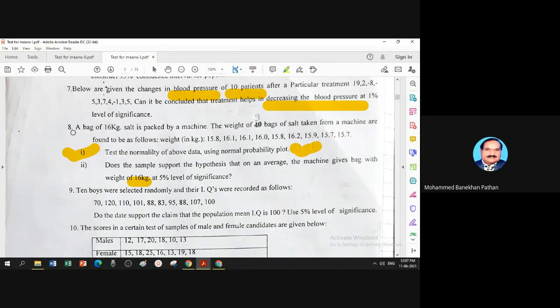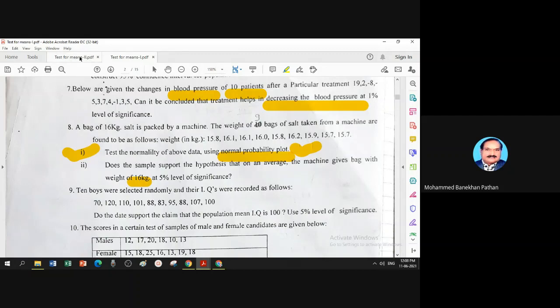So the first part in question 8 is to verify whether this sample is coming from a normal distribution or not. How to do that? There is a procedure by plotting a probability plot, that is the normal probability plot, called the PP plot.